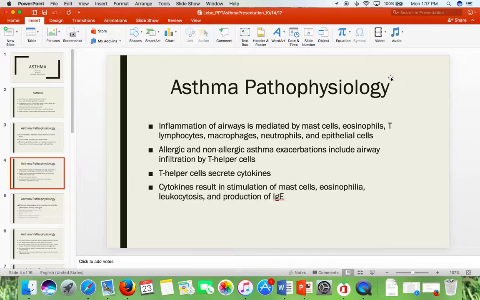Inflammation of the airways is mediated by mast cells, eosinophils, T lymphocytes, macrophages, neutrophils, and epithelial cells. Allergic and non-allergic asthma exacerbations include airway infiltration by T helper cells. These T helper cells then secrete cytokines. The cytokines result in stimulation of mast cells, eosinophilia, leukocytosis, and production of IgE.